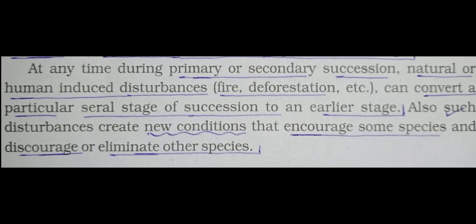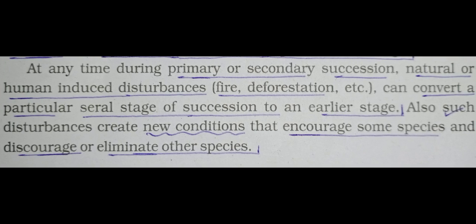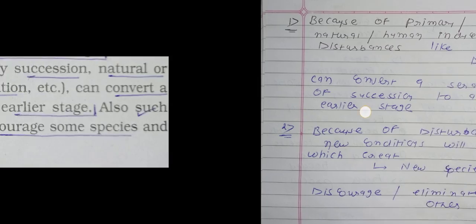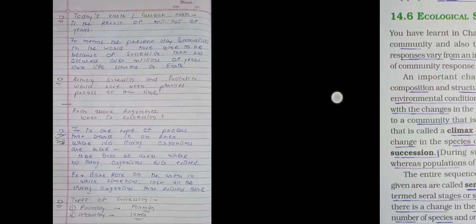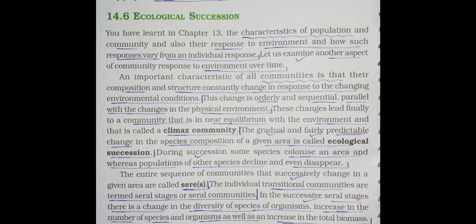Okay, see the last paragraph. At any time during primary or secondary succession, natural or human induced disturbances, underline fire and deforestation, can convert a particular several stage of succession to an earlier stage. Also, disturbance creates new conditions that encourage some species and discourage or eliminate other species. Okay, so this question of the ecological succession is completed here.